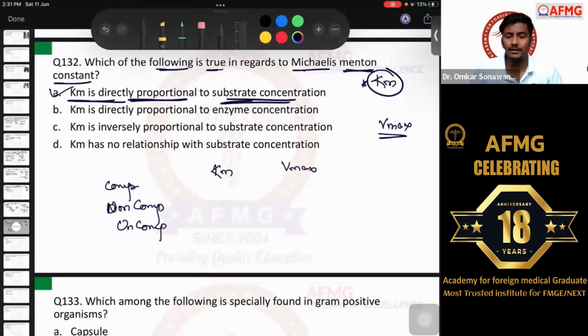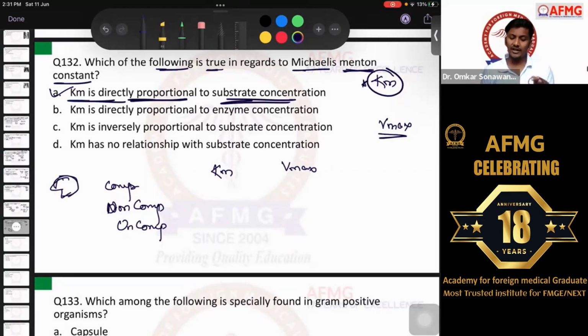In competitive enzyme inhibition, what happens usually? There is a substrate and there is the inhibitor. The substrate and inhibitor usually have the same binding site on the enzyme. So therefore they need to compete with each other, and jiska concentration zyada hoga, whichever has a higher concentration will win the competition, right?